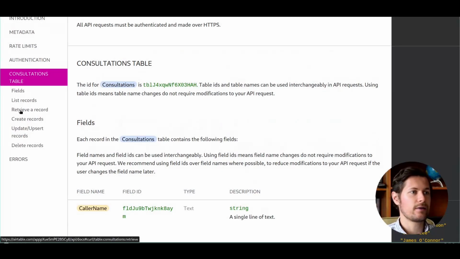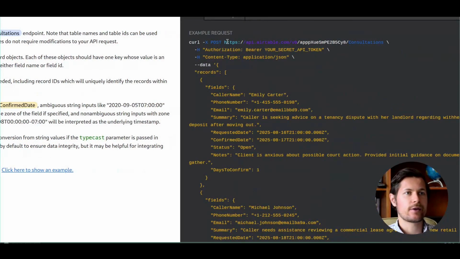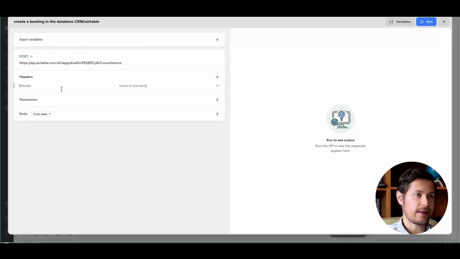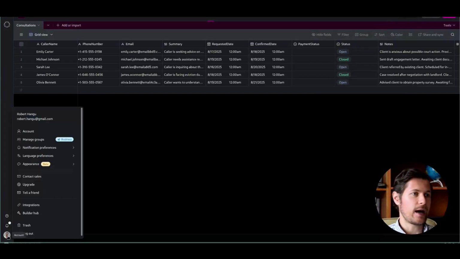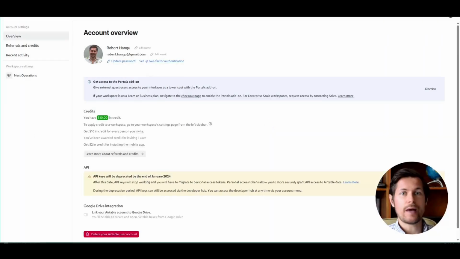So what I need here is retrieve a record and list record. So I go to create a record, and it would tell me, okay, this is a post request. Remember, post means create. And this is the connection string. So I copy this and I paste this here in the post URL. And then I need the headers, especially the authentication, which is called authorization. And again, this has a similar format, bearer, and then some API key here that I will get from the Airtable dashboard. So I come back to the table, I click my profile icon here, and then I click on account. And here I'm able to create a new API key.